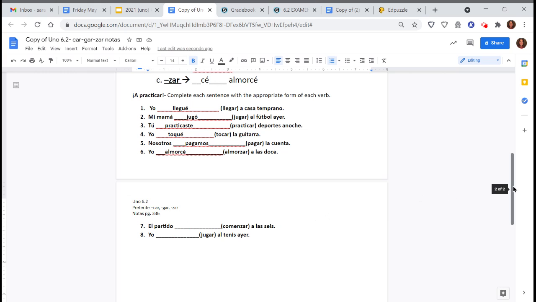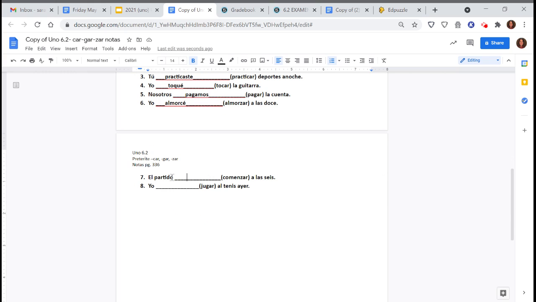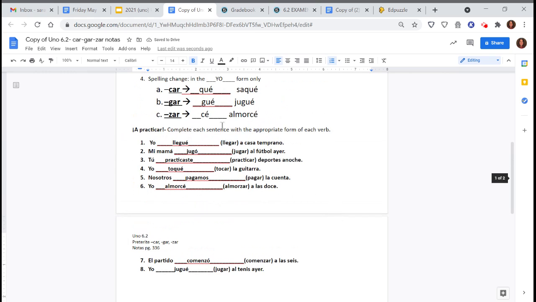Siete, el partido. So remember when we see this is not a person, but we're saying the game began at 6. So we want to just change it in the él, ella, usted form. If it's one thing like the game, then you're going to use the él, ella, usted form. Comenzó, no spelling change because it's not the yo form. And the last one, yo jugué al tenis ayer. So the GAR verb and the yo form. So we do need to do these spelling changes.